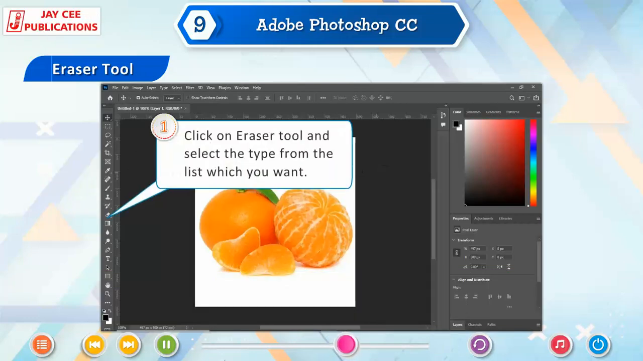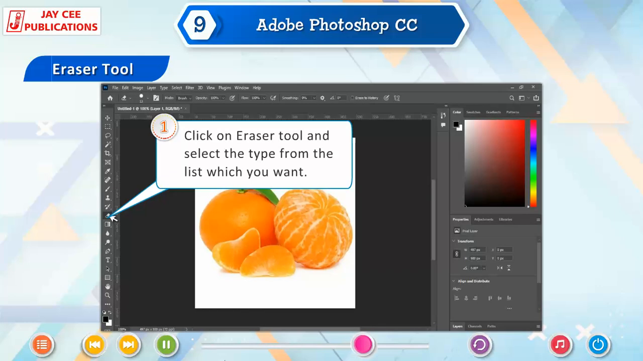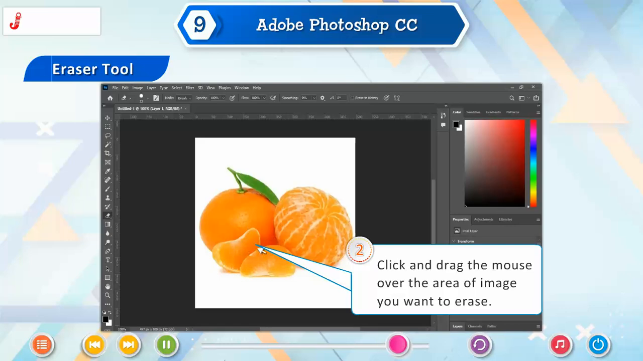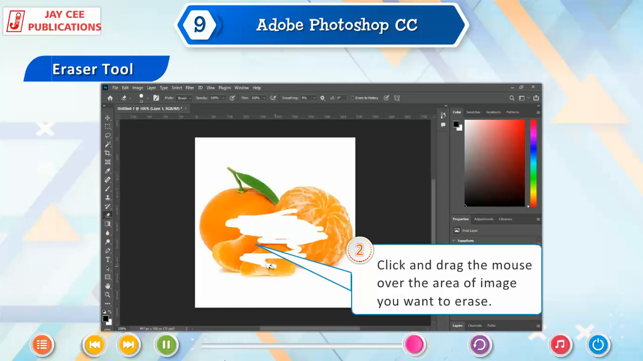1. Click on Eraser tool and select the type from the list which you want. 2. Click and drag the mouse over the area of image you want to erase.